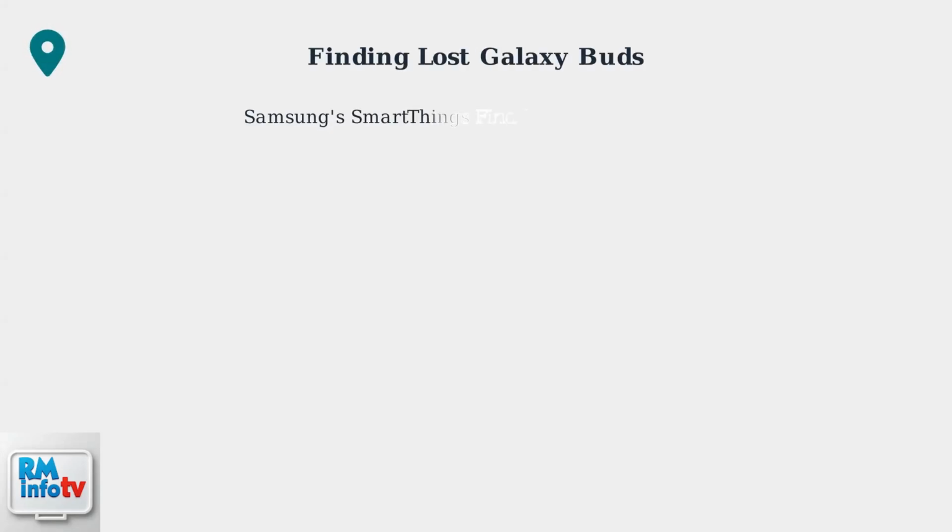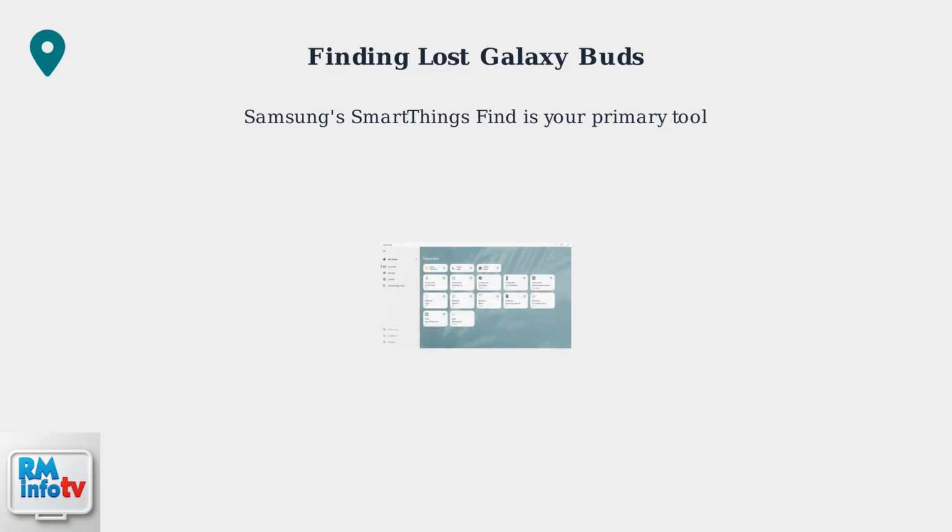If you've lost your Galaxy Buds, Samsung's SmartThings Find and Samsung Find services are your primary tools for locating them. These services are central to the entire recovery process. The SmartThings app provides access to the Find feature through its navigation menu. You can see SmartThings Find listed in the left sidebar, which is your gateway to locating lost devices.